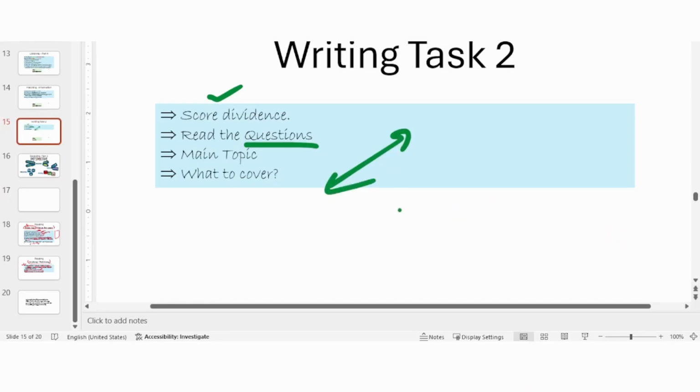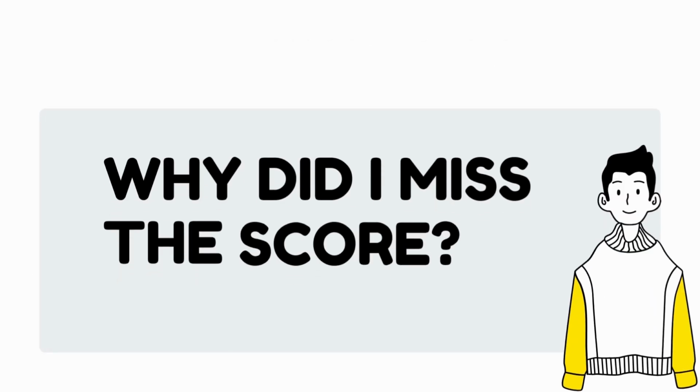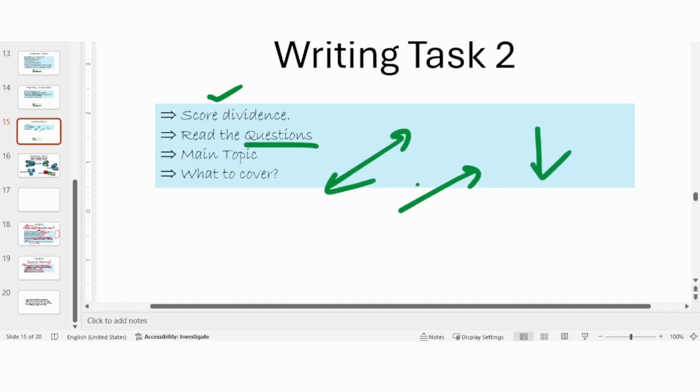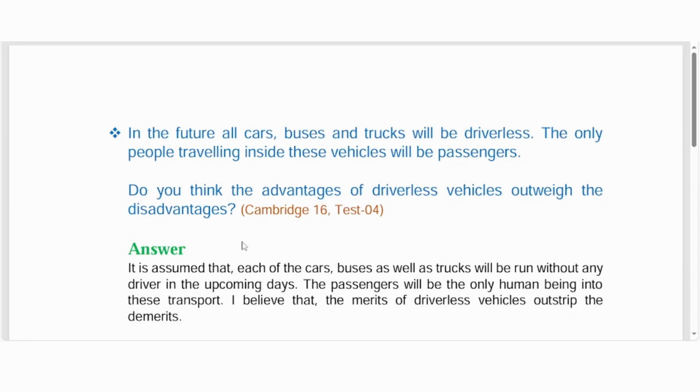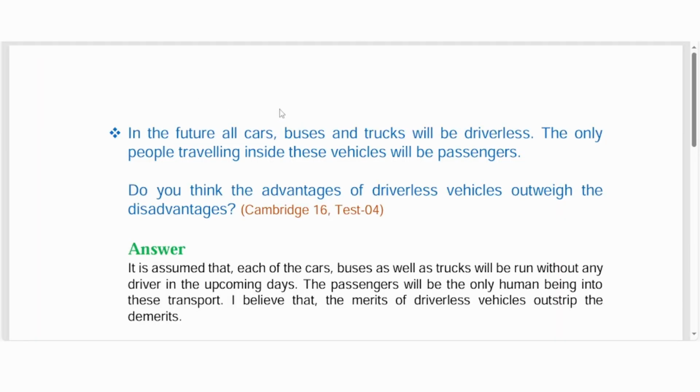We also get surprised. I have listened to a lot of students saying they miss the score, and then, why did I miss the score? They get surprised because if you can't mention what the question really asks, if you can't discuss and extend that in the answer of your writing task, you will not get the score. It is very important. So let's try to find out what we really need to find out from the questions. First and foremost, what you really give the value to is the question.